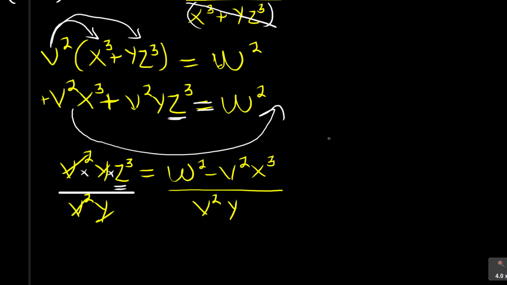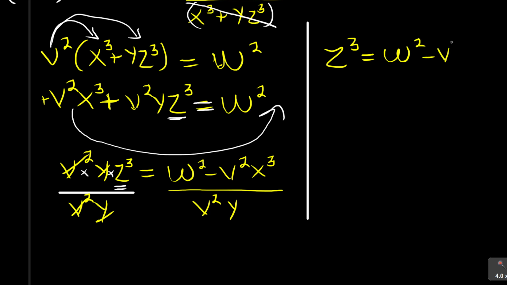Then what do you have? If I can just bring it now here, because it's almost there. What I have now is, I've cancelled, I've got z cubed is equal to w squared minus v squared x cubed. Are you seeing that? Over v squared y. That's what we are having.